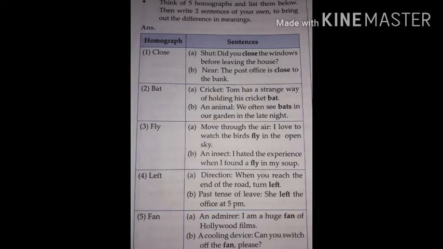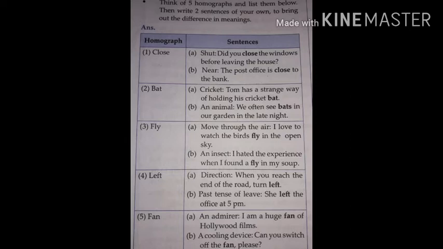Think of 5 homographs and list them below. Then write 2 sentences of your own to bring out the difference in meanings. First word, close. The word close has 2 meanings. First meaning, shut. Second meaning, near. Examples, shut. Did you close the windows before leaving the house? Second, near. Sentence, the post office is close to the bank.